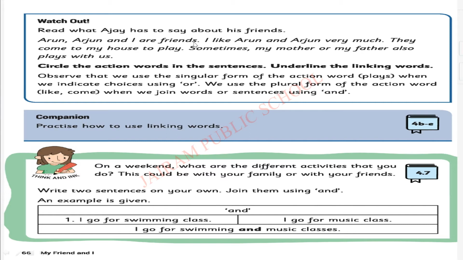Arun, Arjun and I are friends. Is there any action word here? No. Okay. I like Arun and Arjun very much. Is there any action word here? Yes, there is an action word. What is it? Like. Like is an action word, so we have to circle it. Very good. They come to my house to play. Is there any action word in this sentence? Yes. Come is one action word, and here play is another action word.